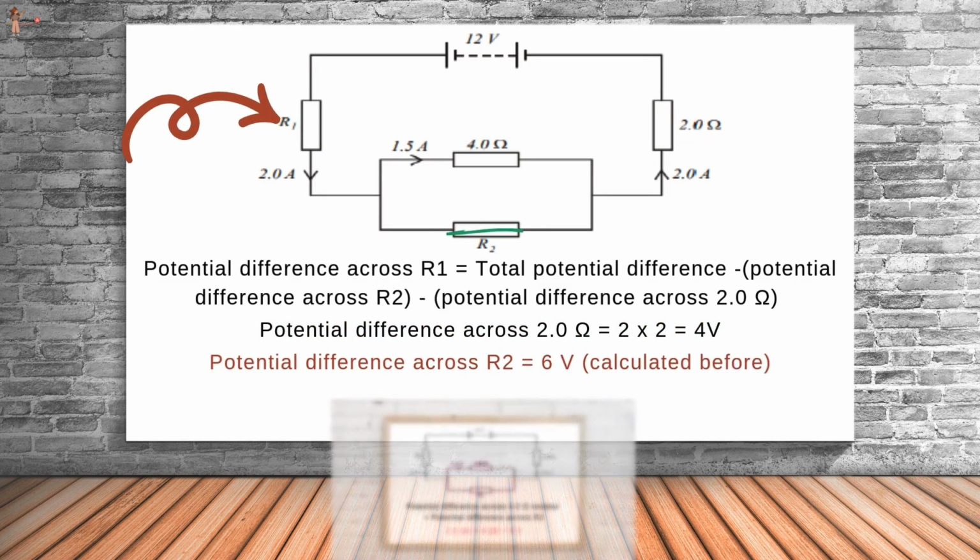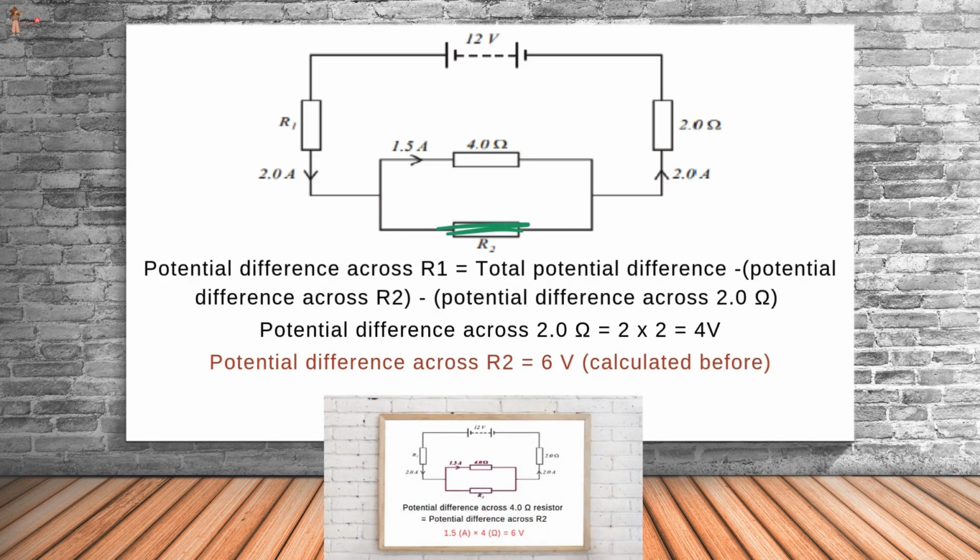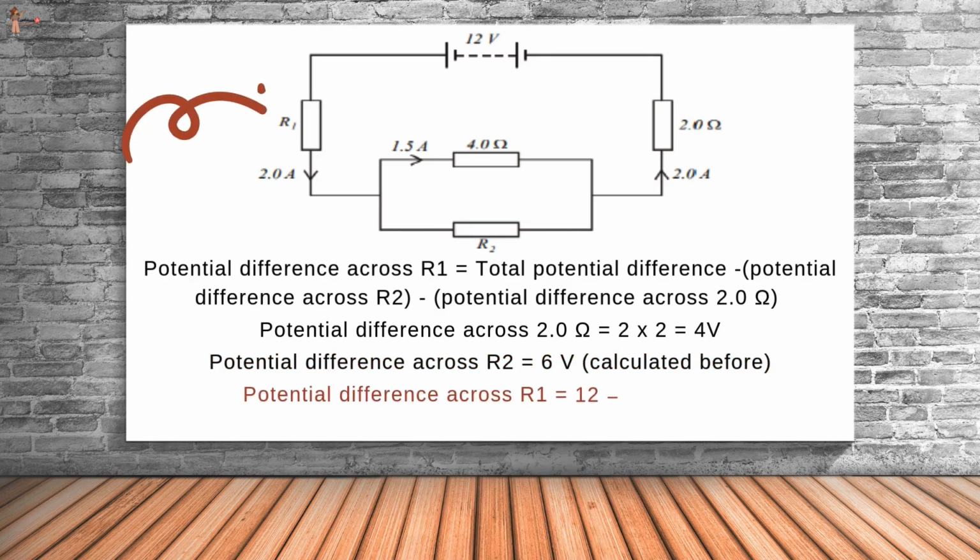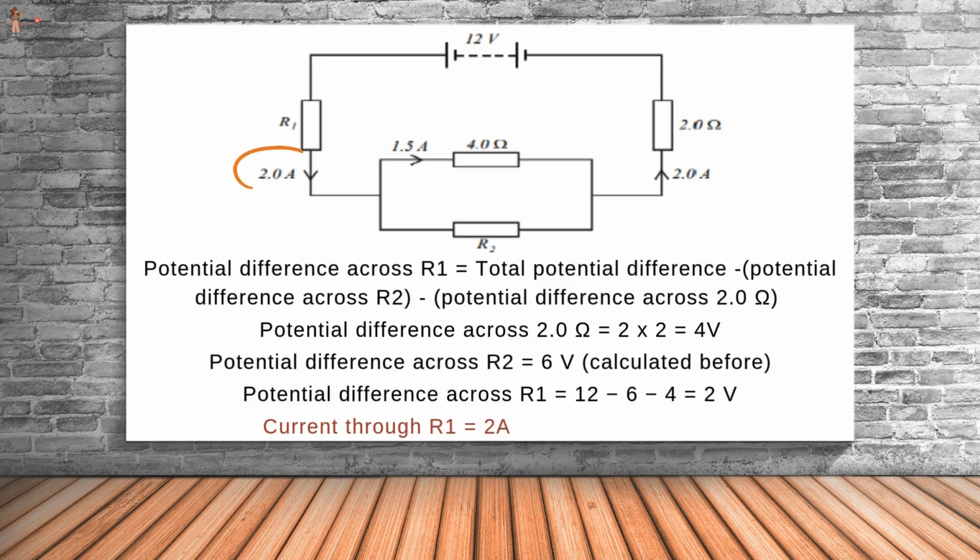The potential difference across R2 is 6 volts, we calculated it before. So the potential difference across R1 would be 2 volts. Now we know that the current through R1 is 2 amperes. Using Ohm's law, we get R1 equal to 1 ohm.